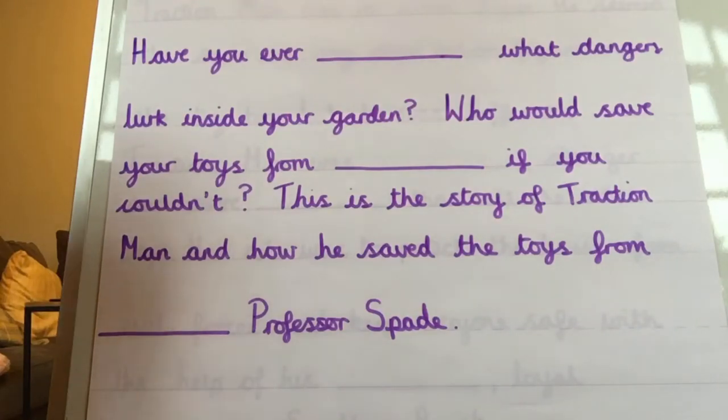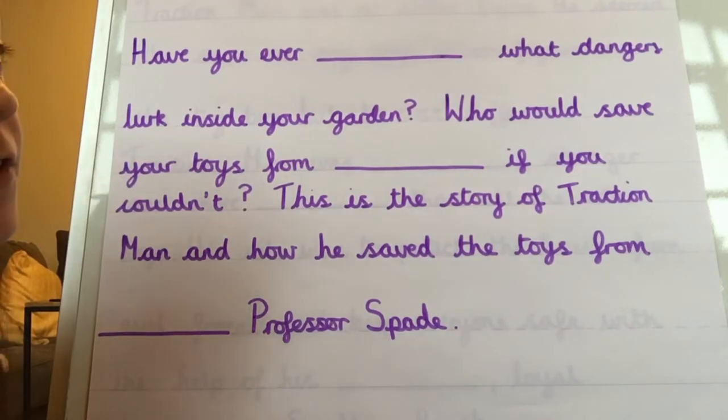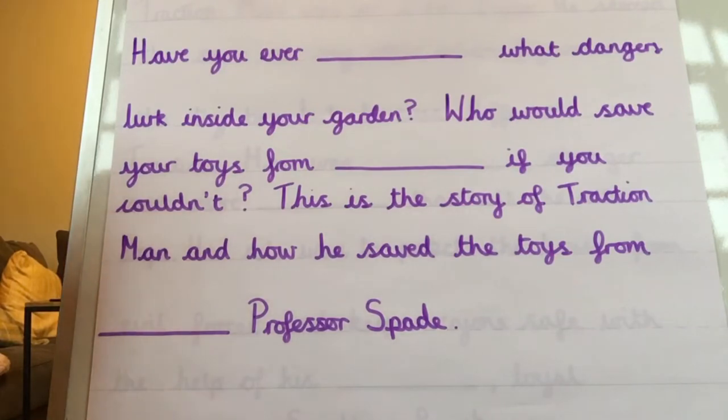Everyone, today we are doing an activity that we call close procedure, and that means I have given you a narrative that I have written about one of Traction Man's adventures, and I have deleted some of the words from my narrative, and your job is to read closely and decide which other words could fit in these spaces. So I'm going to show you how to do that now.